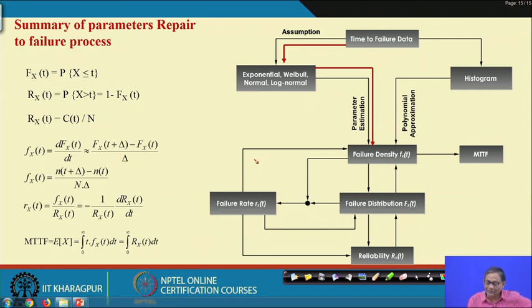Okay. Now, it may so happen that you are not sure whether it is a particular distribution, or there can be many distributions, each one a possible candidate. So, then you feed that data to many distributions, and through a certain test like hypothesis testing, you will see whether the parameters, or the data, are coming from that particular distribution or not.